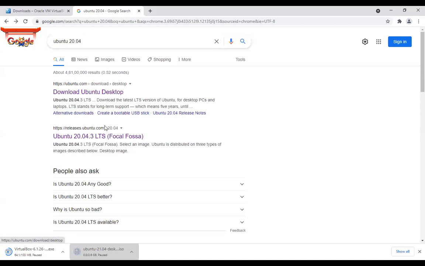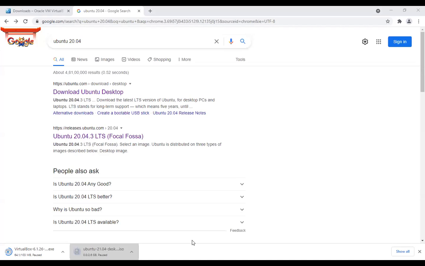You will click on this. Then you will download the complete file, that is the ISO file. I have already downloaded this, but you have to download it if you do not have these files, that is the VirtualBox file and your ISO, that is operating system, and that is Ubuntu.